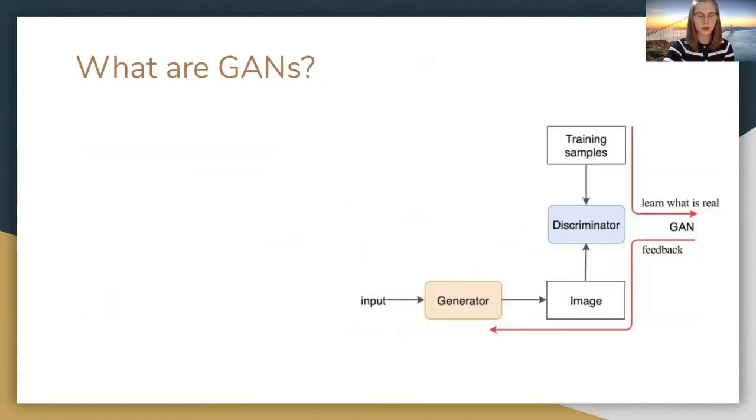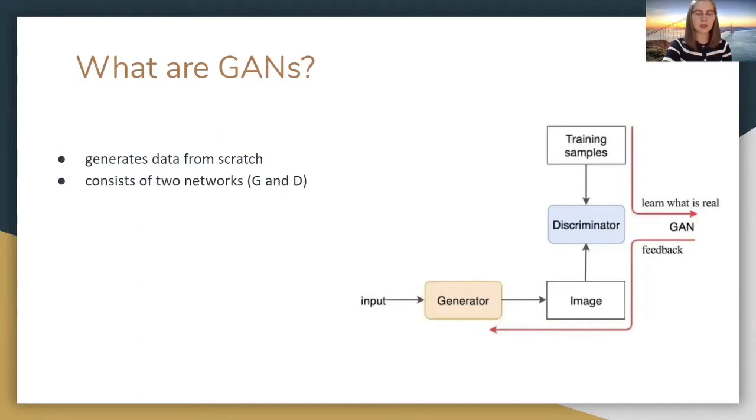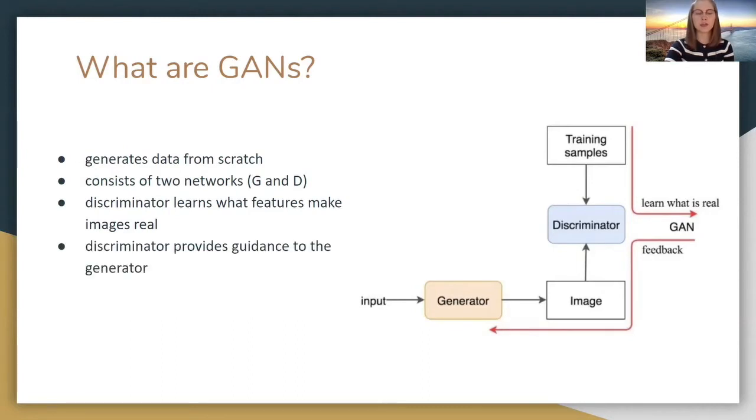The generative adversarial network is the base for the replication paper and both comparison papers, and the main focus for GANs is to generate data from scratch. It consists of two deep networks, the generator and the discriminator. Intuitively, the discriminator provides guidance to the generator on what images to create, and by training with real and generated images, GANs build a discriminator that learns what features make images real. Then the same discriminator will provide feedback to the generator to improve its performance.